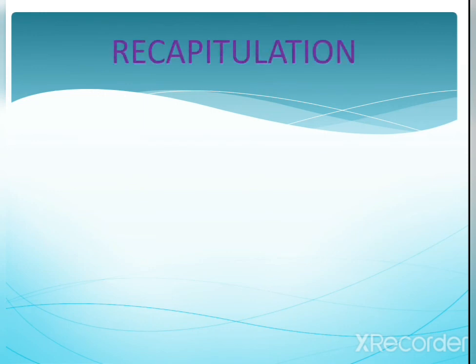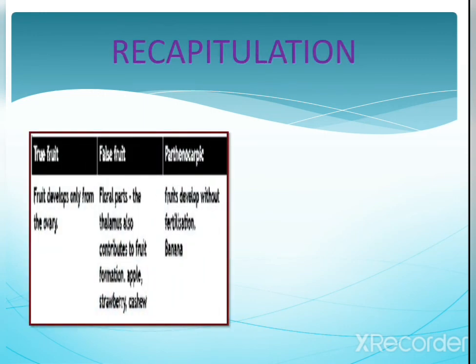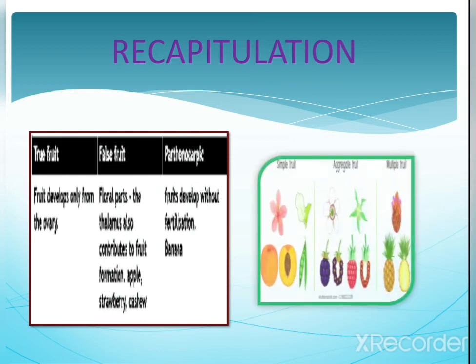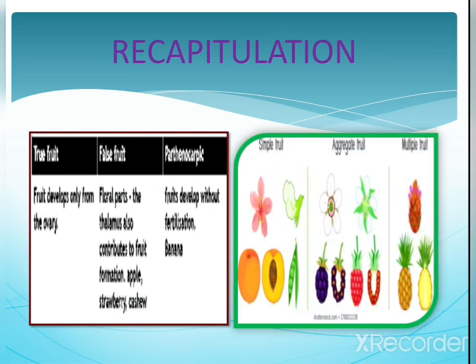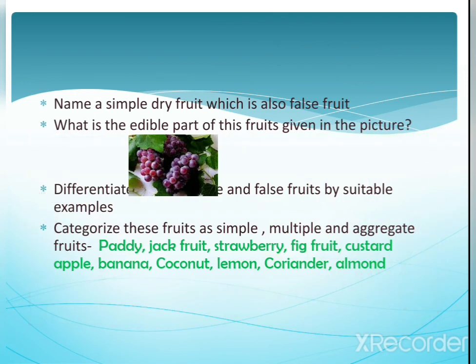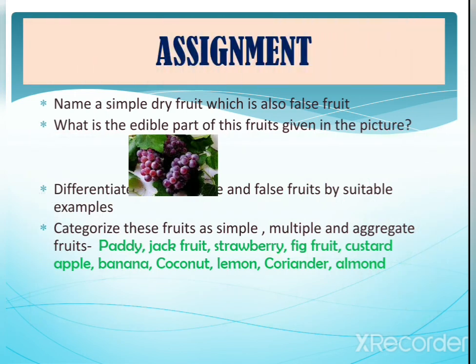Now let us recapitulate. We have three types which we studied: true fruit, false fruit, and parthenocarpic fruit. And we have also seen that fruits are classified as simple, aggregate, and multiple. Okay children, next, we have some assignment here.